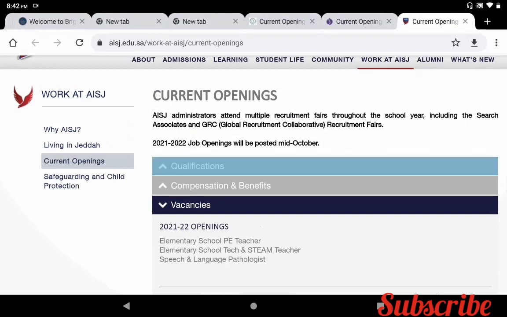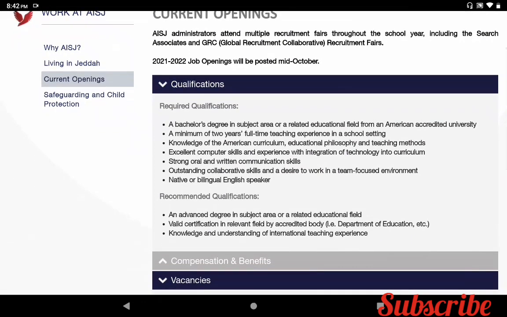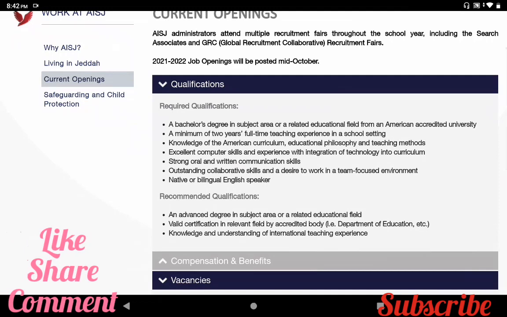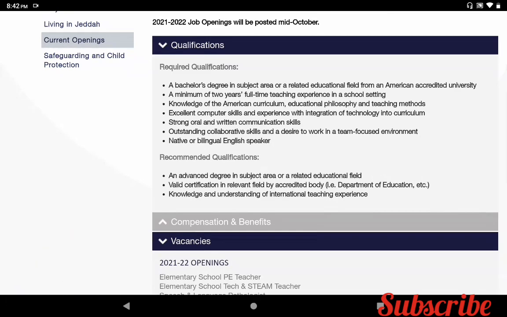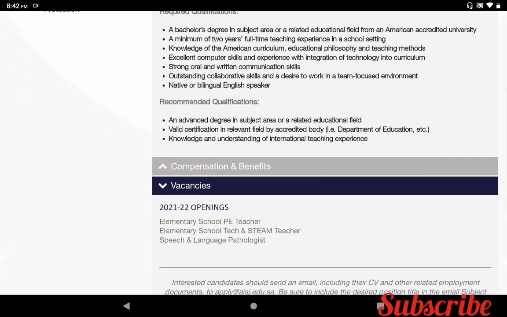So what are the qualifications? Here they have given the required qualifications. Minimum 2 years of teaching experience, bachelor's degree in the subject area, knowledge of the American curriculum, excellent computer skills, strong oral and written communication skills, native or bilingual English speaker. The recommended qualifications are also given here.